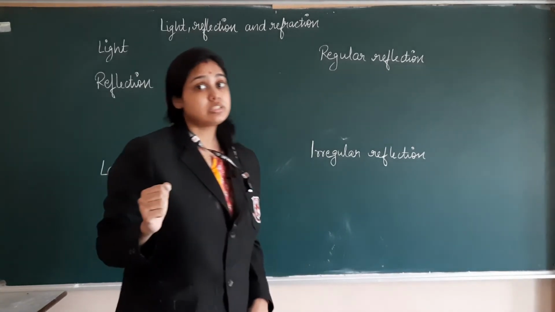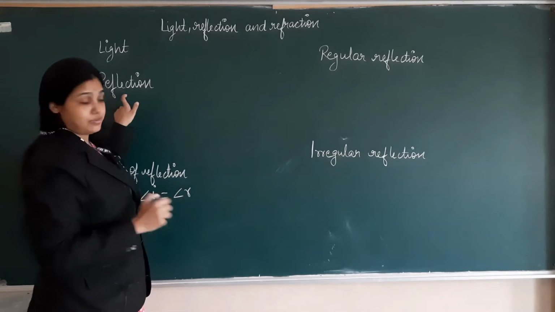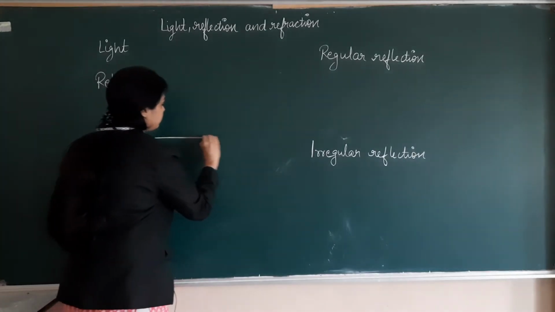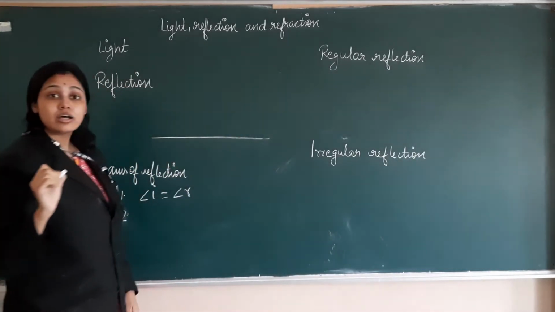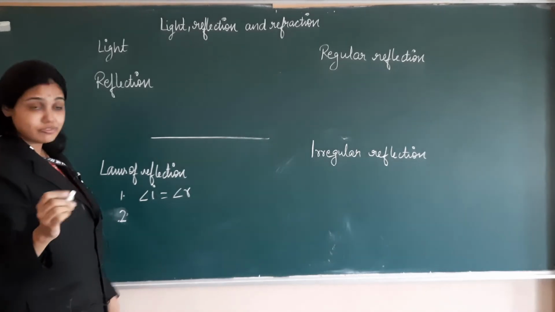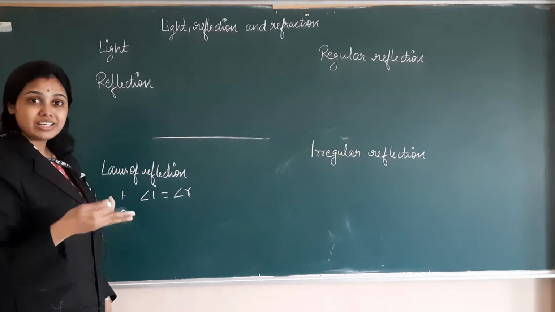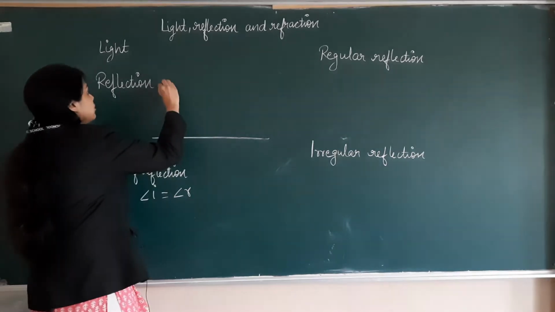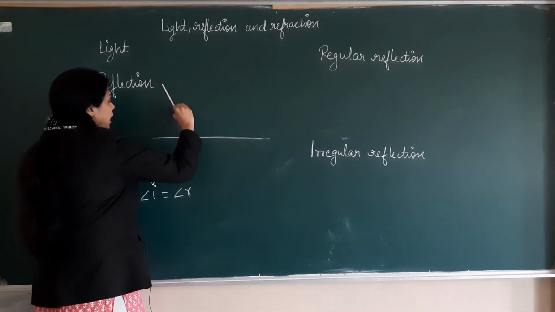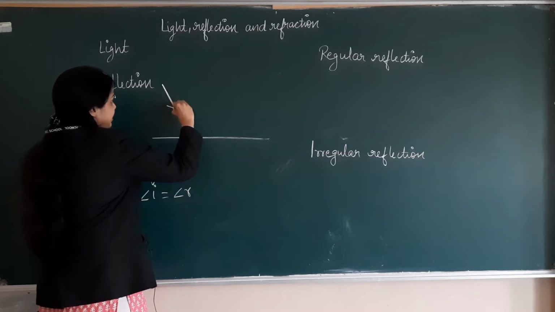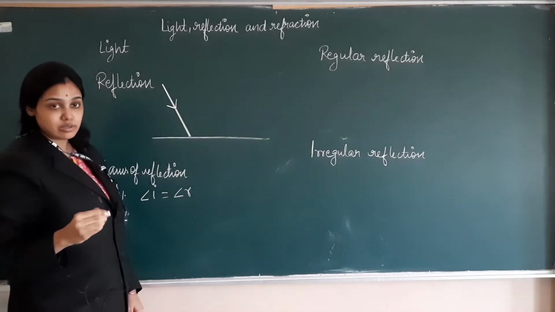Now we have to understand what is reflection. Suppose this is a reflecting surface, a surface which reflects all the light when it strikes on it. We are considering a light ray which is incident on this reflecting surface.